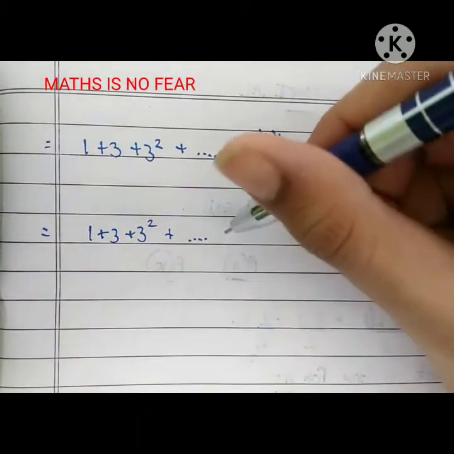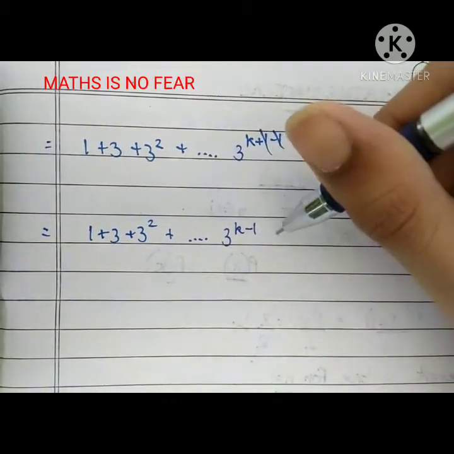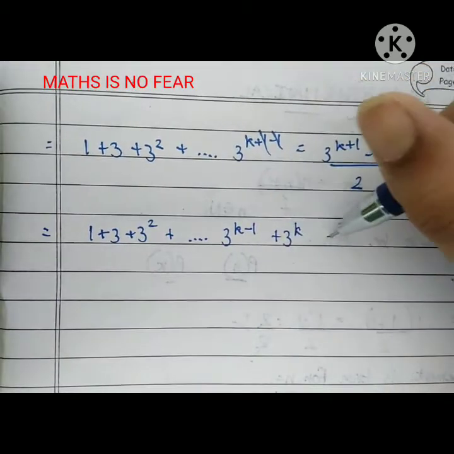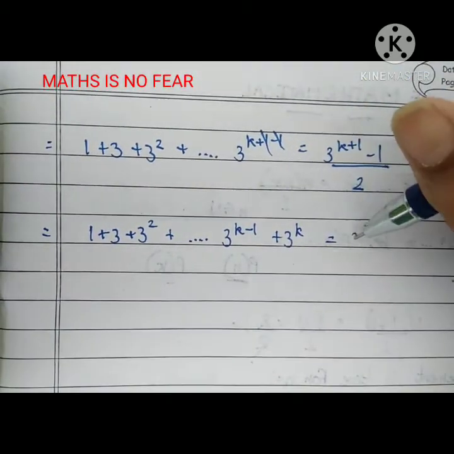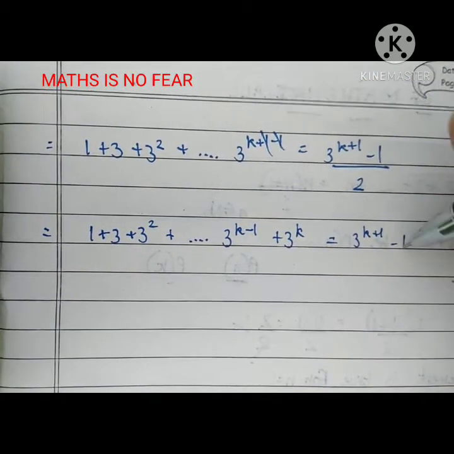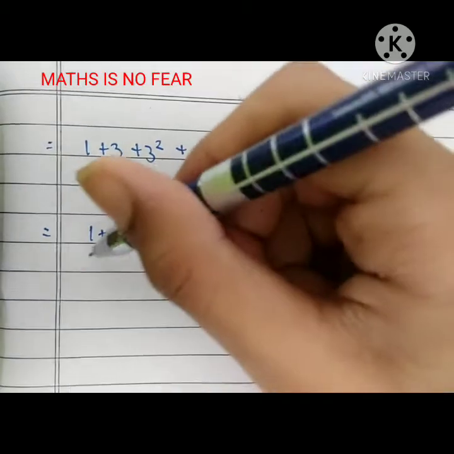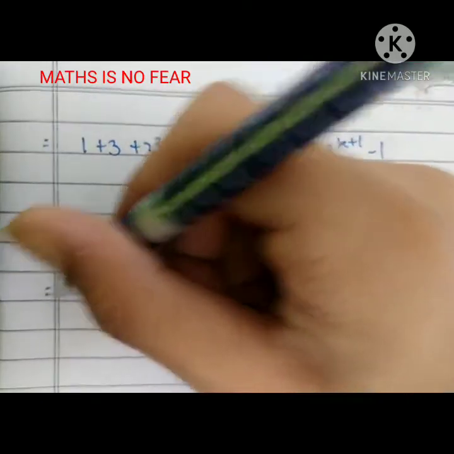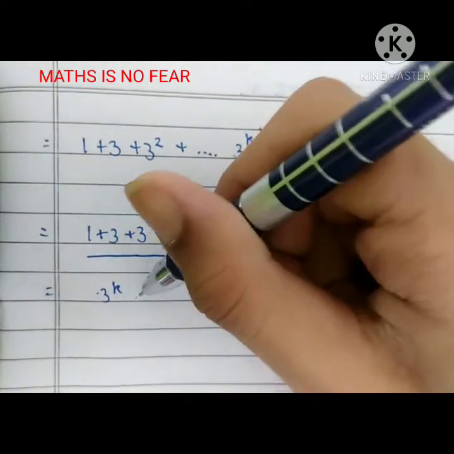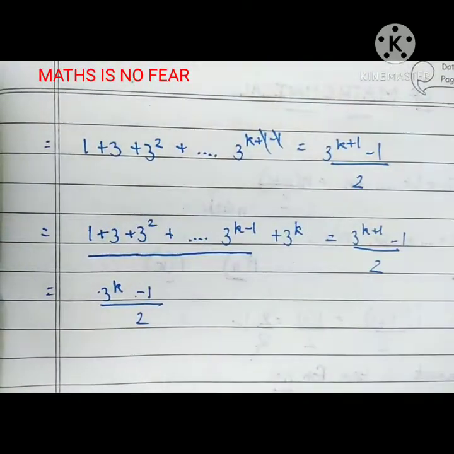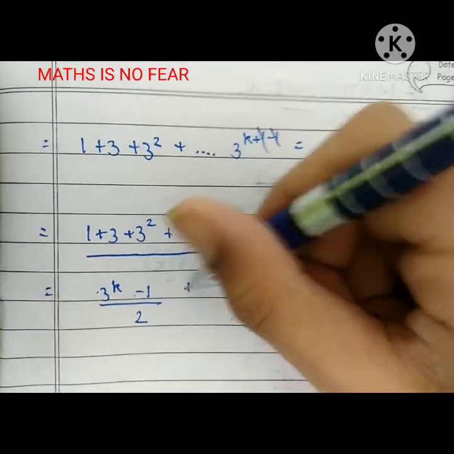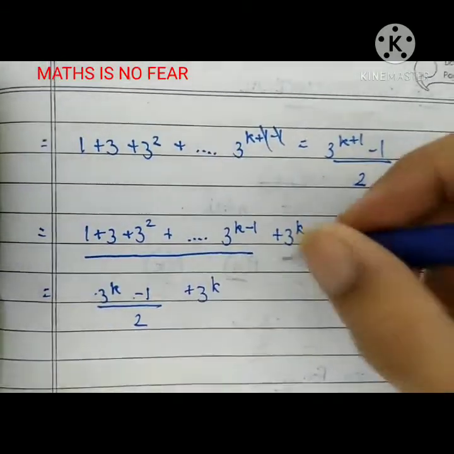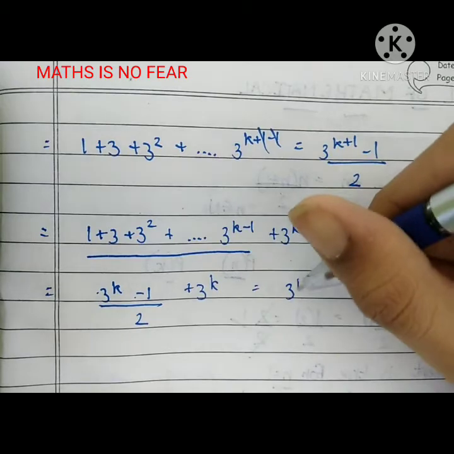It would be 3^(k-1). Now we know the simplification of this part. It would be (3^k - 1)/2, and plus 3^k as it is. And my RHS is also as it is.